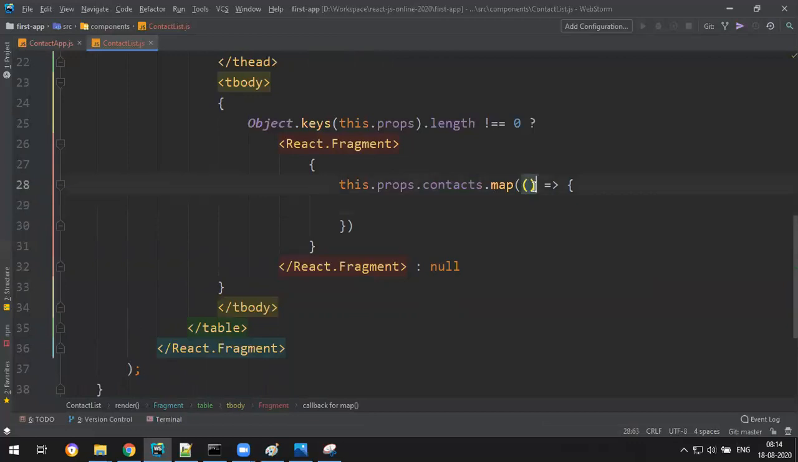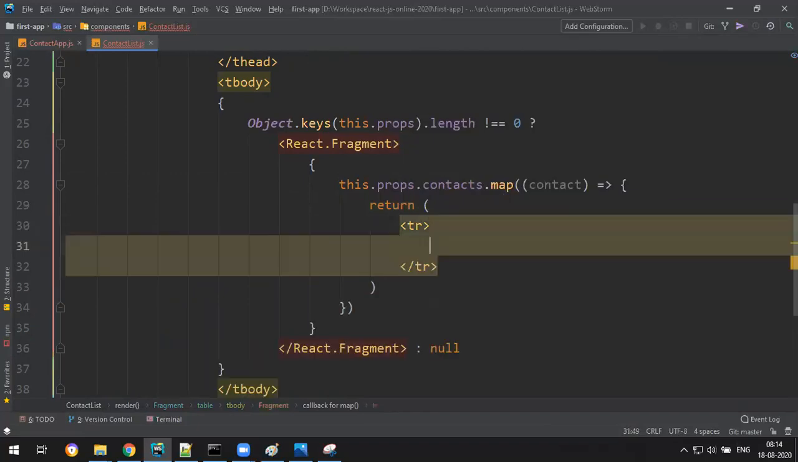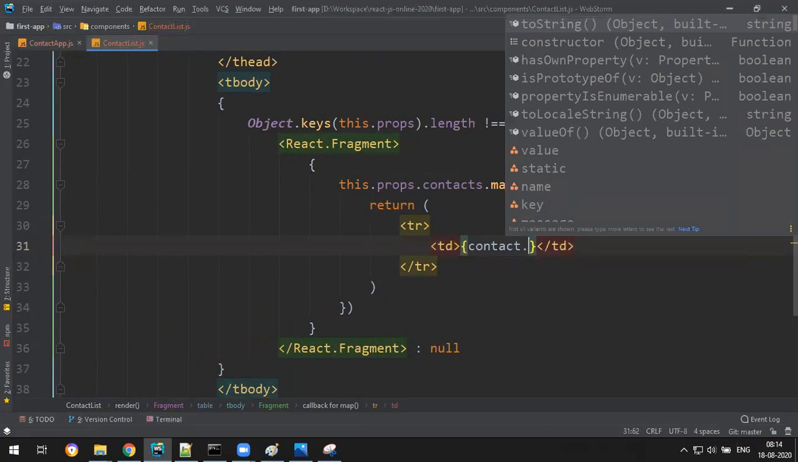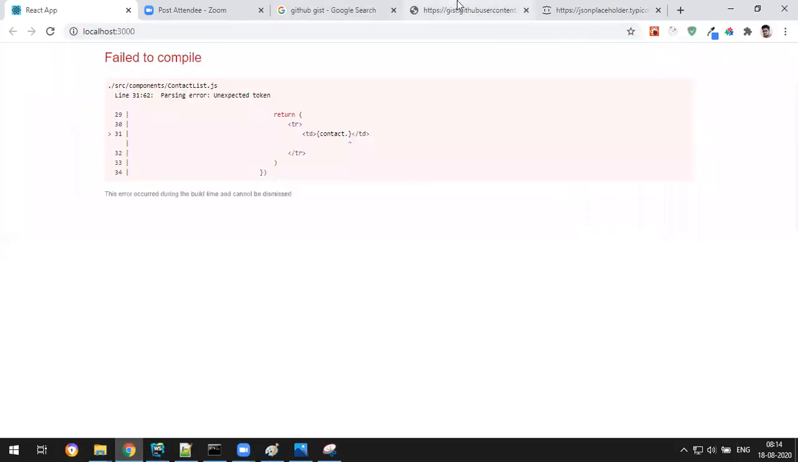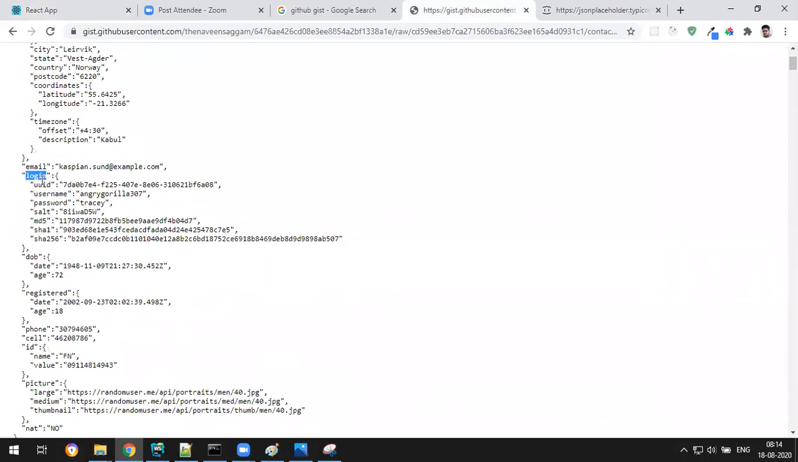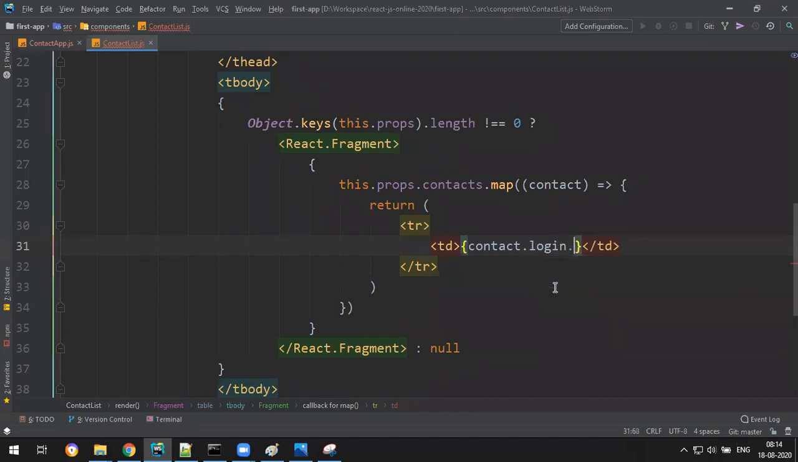So you get each contact. Now here we have contact. For each contact I want to return some JSX of type table row, table data. So first of all, I want contact dot... the ID is not there, because we have login.something. I want login.UUID. Correct, this is the unique ID. So login.UUID.